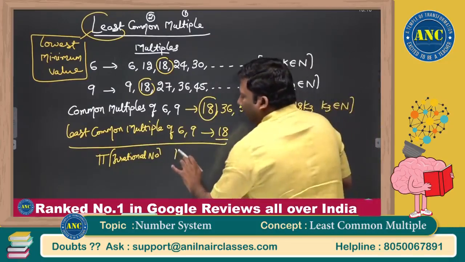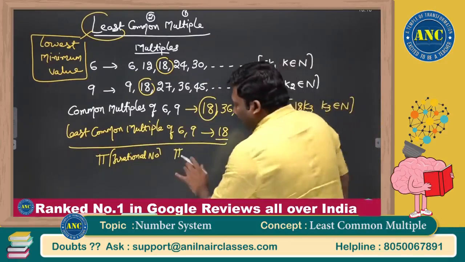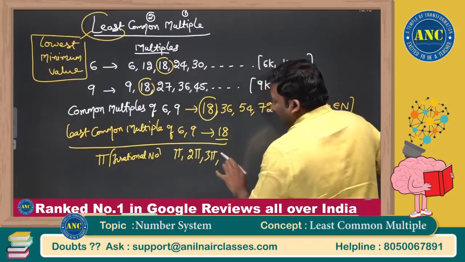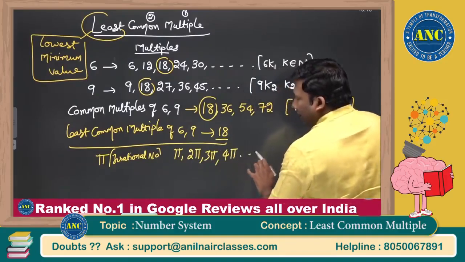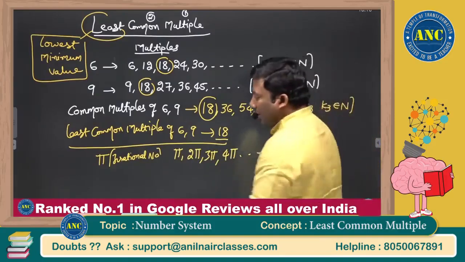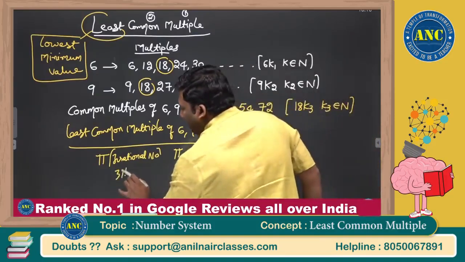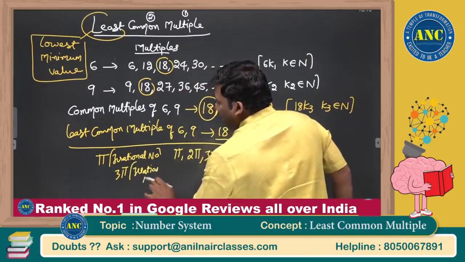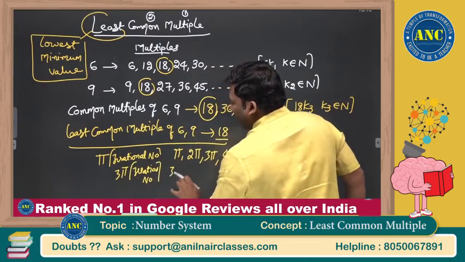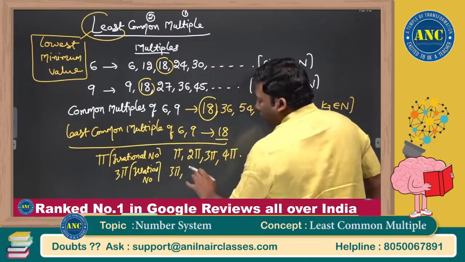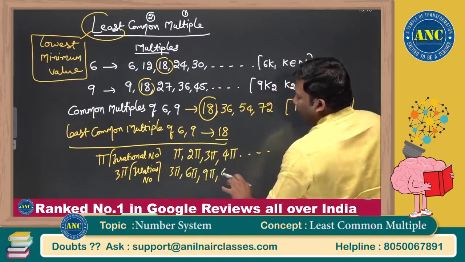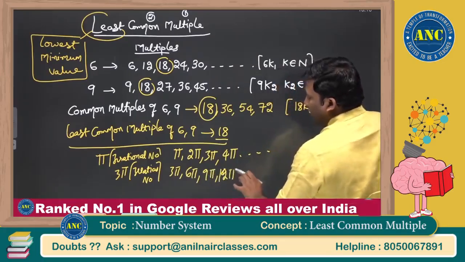So pi multiples: pi into 1 is pi, pi into 2 is 2 pi, pi into 3 is 3 pi, pi into 4 is 4 pi. These are all the multiples of pi. Similarly, if I take another irrational number, 3 pi: 3 pi into 2 is 6 pi, 3 pi into 3 is 9 pi, 3 pi into 4 is 12 pi.